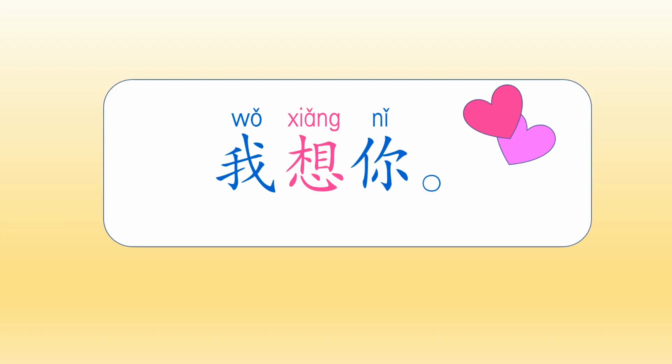The first sentence is this one, 我想你, 我想你. Can you help me translate? It's very simple, right? You know all these words. 我 means I. 想 is the verb we learned today, means to miss here. And then 你 is an object in this sentence. It is you. 我想你, I miss you.